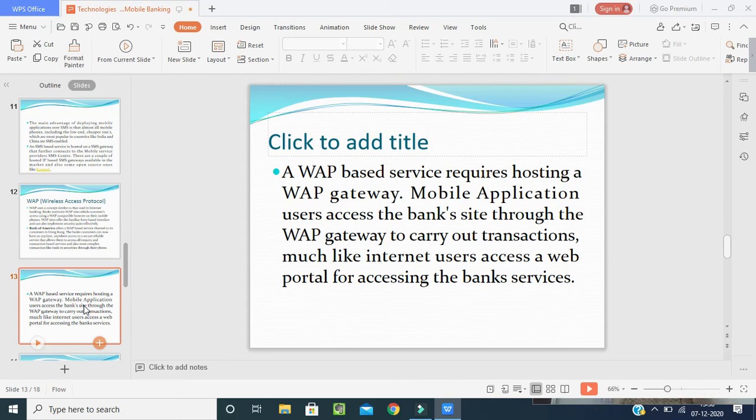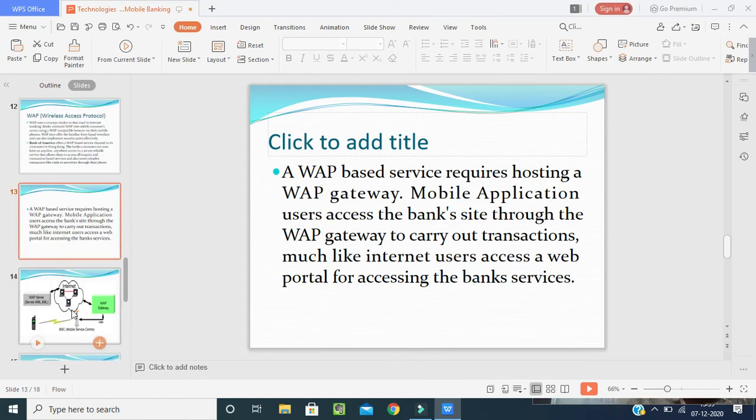I have one password and a token number. The password will be given to customers as a hidden one. So that is the way of utilizing this technology. And for this, internet is compulsory, damn sure. With the help of internet only we can open it, and this service is known as Wireless Application Protocol.